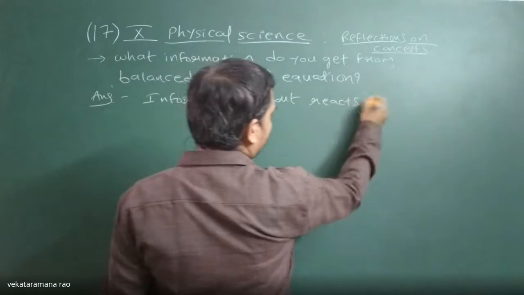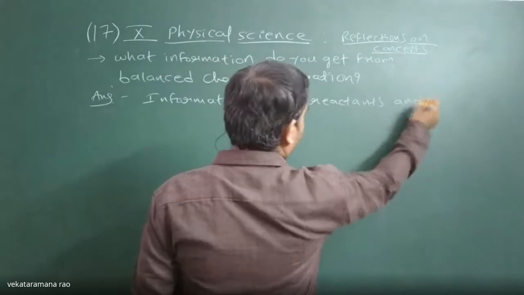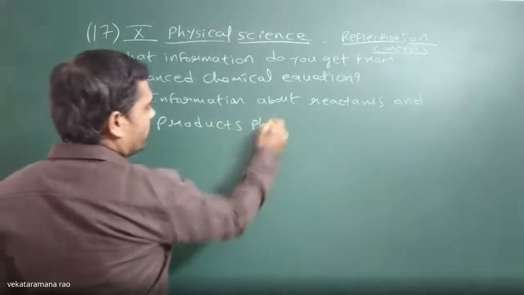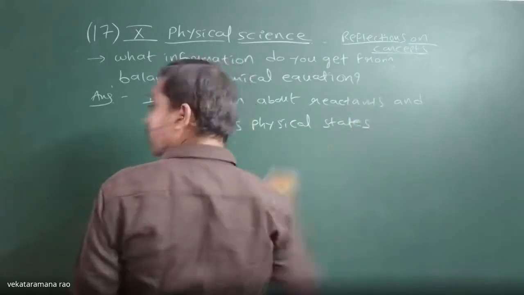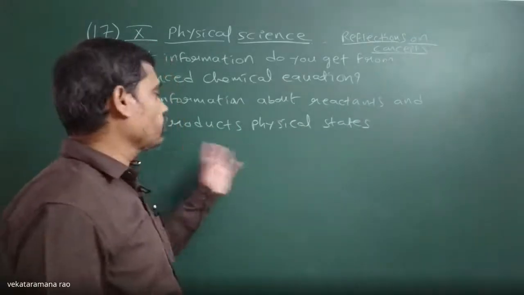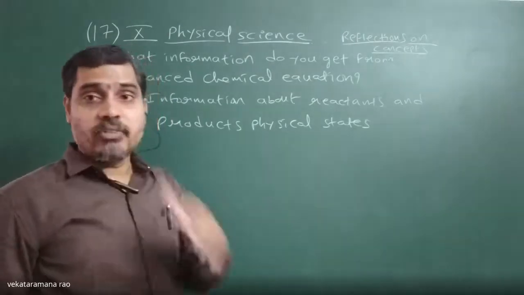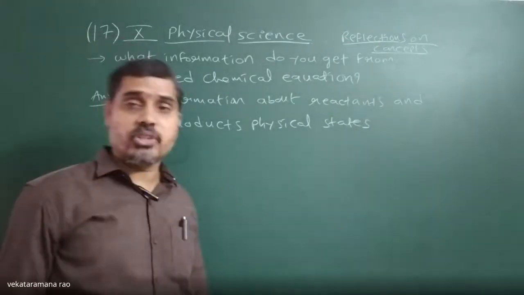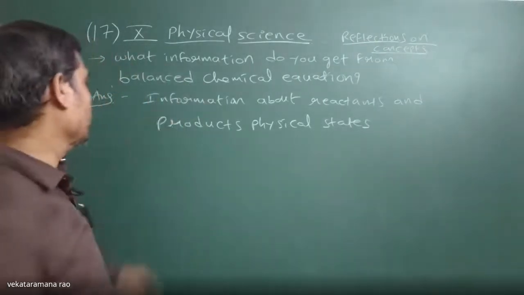So it gives information about the physical states of reactants and products, whether the reactants are liquids, solids or gases, and what types of products we are getting, whether solids, liquids or gases. That information will be obtained from the chemical equation.